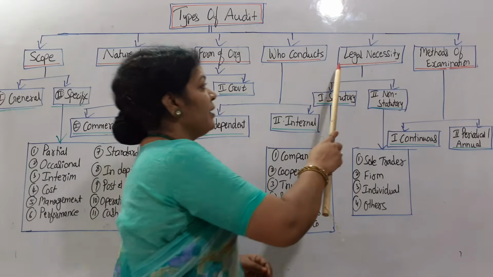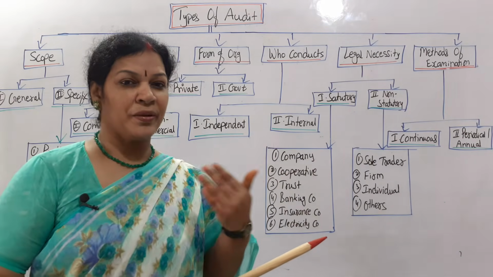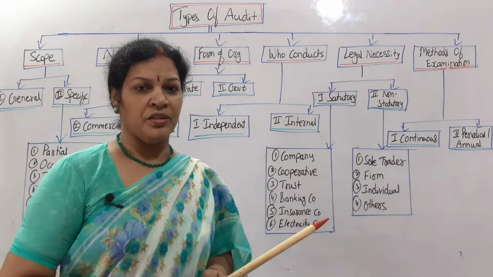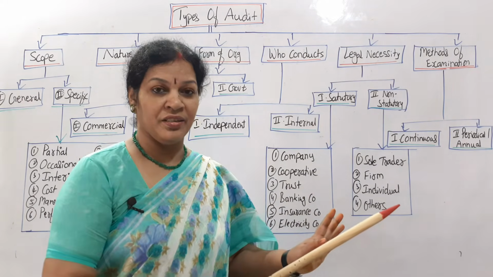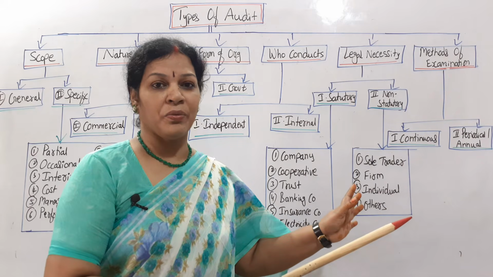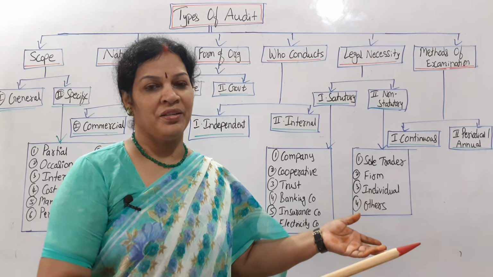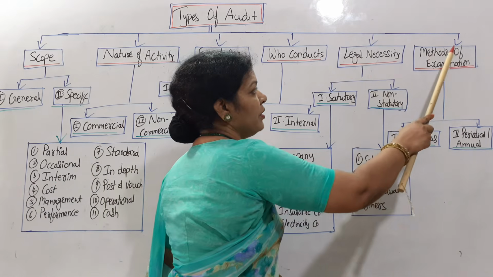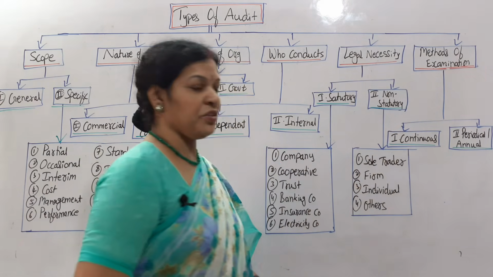Okay. And next, legal necessity. As per the legal necessity point of view, only 2, statutory or non-statutory. Statutory means compulsory. Non-statutory, not required. It is not mandatory, but people can go for auditing as per the requirement. And the last one is methods of examination.